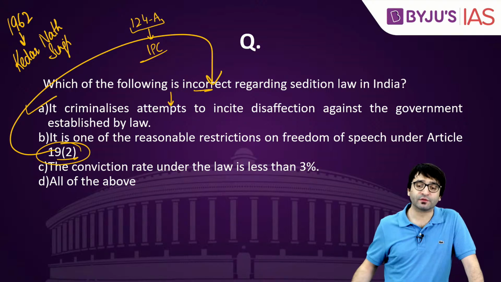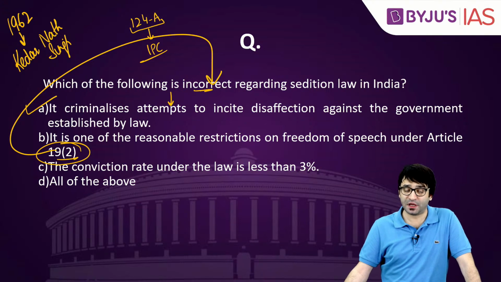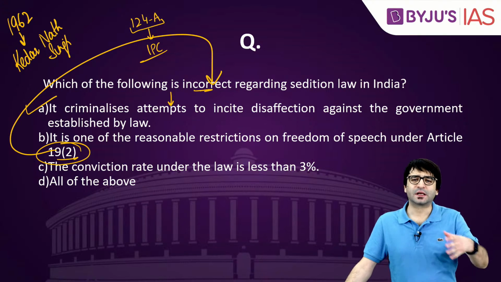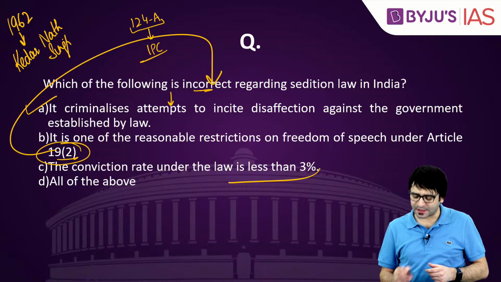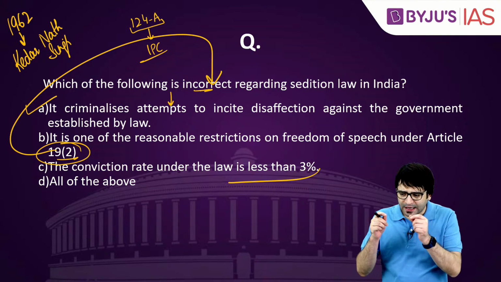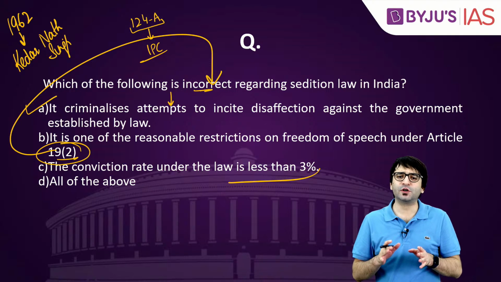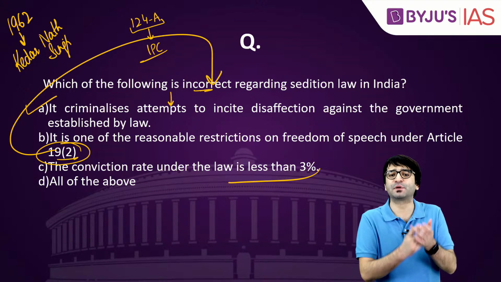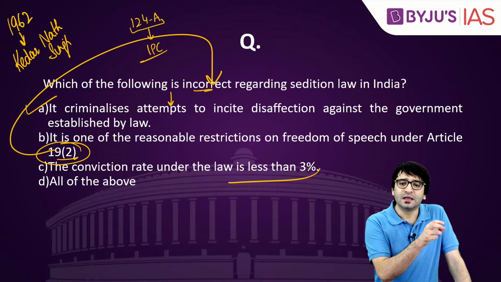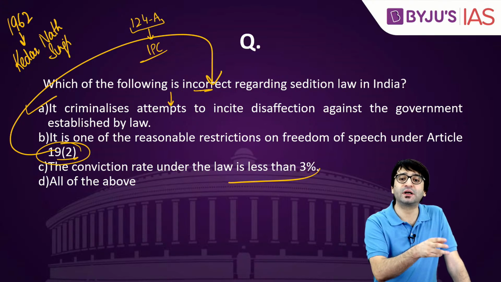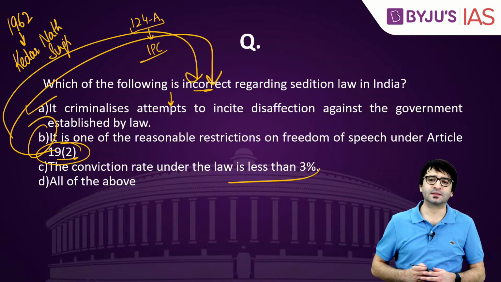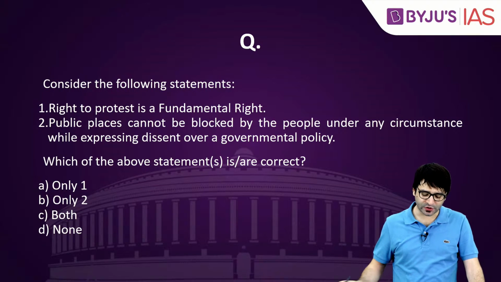The question is asking which of the following is incorrect. B is incorrect. If you look at the conviction rate under sedition, the conviction rate is less than 3%. So this statement is also correct. Cases have been filed, but a majority of these cases are thrown out by the judiciary. More than 97% of the time, Section 124A leads to acquittal. It does not lead to conviction. Which of the following is incorrect? B is the right answer. Let's look at another question.